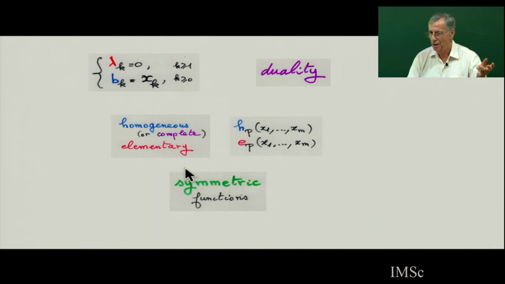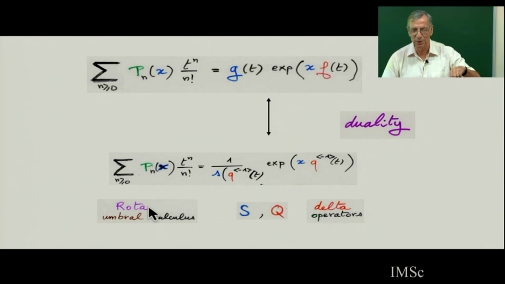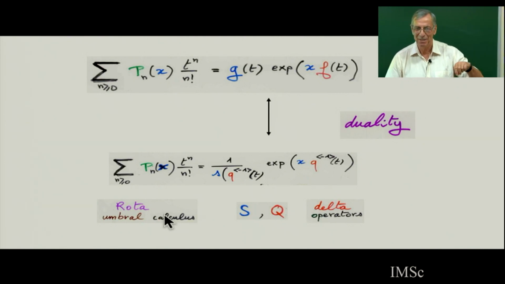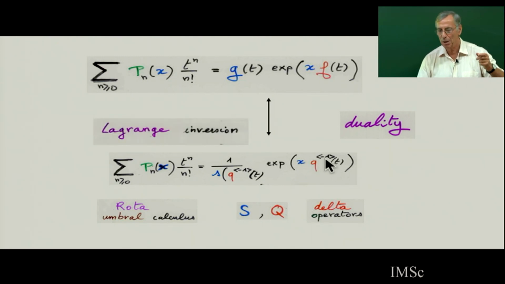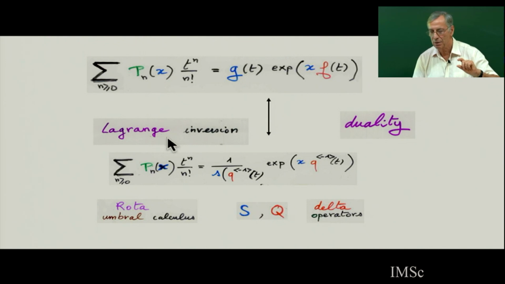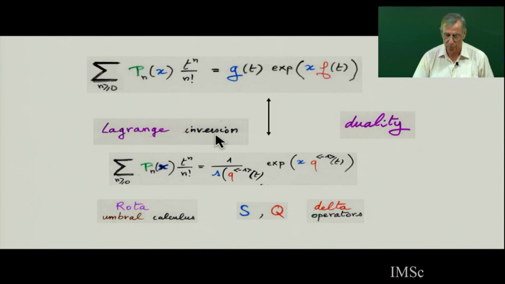If I go back to Sheffer polynomials, Sheffer polynomials were defined like this, but Rota defined this with umbral calculus. If you define this as S and Q operators, then this generating function can be written like this. S and Q are the generating function of the operator, and now the duality comes in the form of the Lagrange inversion, because I will interpret this S and Q with history, like moments, weighted paths. This is a polynomial. This is the moment level. And the duality becomes the Lagrange inversion.